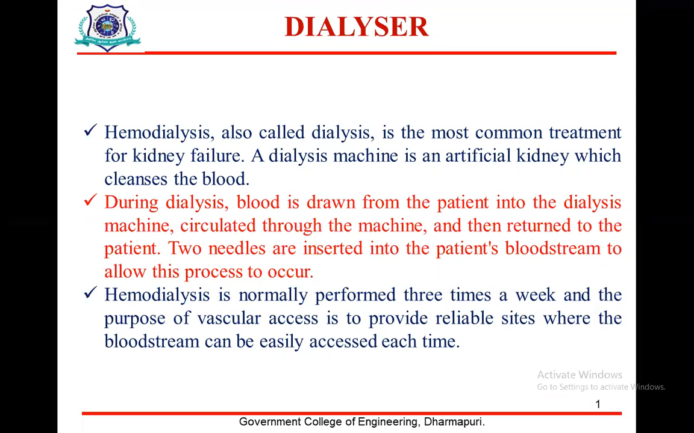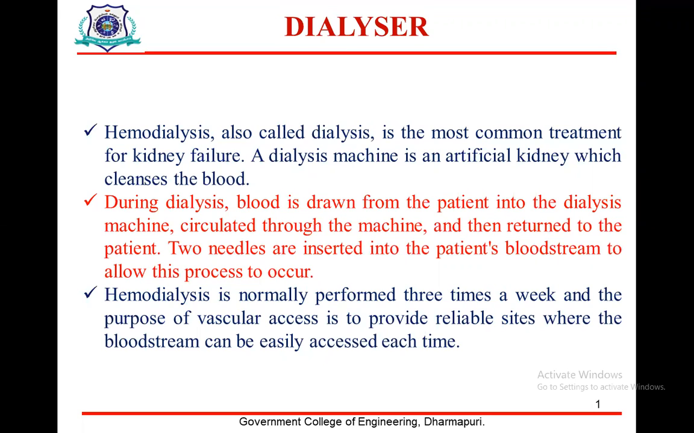If you go for a kidney failure, the treatment is called dialysis. Dialysis is a machine, just like an artificial kidney, which cleans the blood. During dialysis, blood is drawn from the patient into the dialysis machine, circulated through the machine, and then returned to the patient. Two needles are inserted into the patient's bloodstream to allow this process to occur.